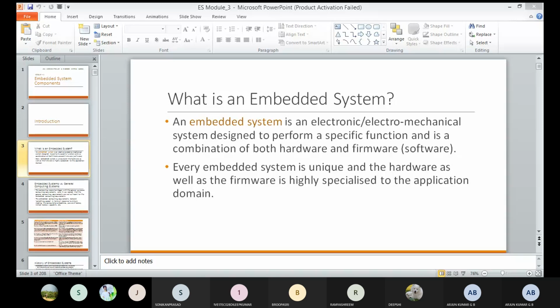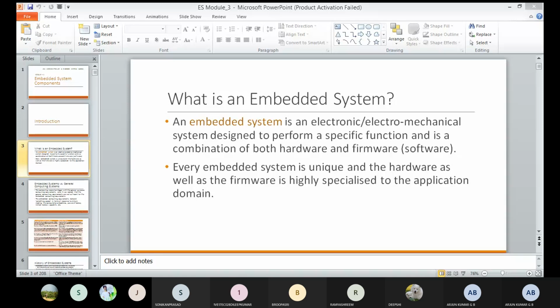Display is there, and then remote control, infrared rays, and some circuitry boards inside it. That is called hardware components, and plug in, plug out are some of the mechanical components. Okay, these are the examples for the embedded system. It means that we conclude that an embedded system is a combination of all these components, hardware, software, and mechanical components, and it is supposed to do one specific task only.